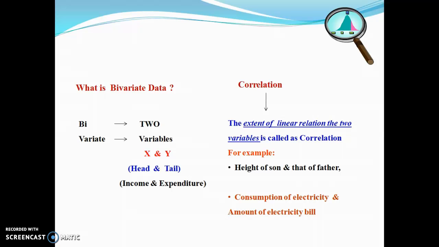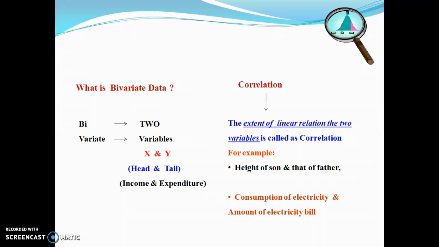These are the basic examples of correlation. So these are the basic concepts before starting unit 1: what is bivariate data and correlation. Such intercorrelated variables are called correlated variables. Okay, students.